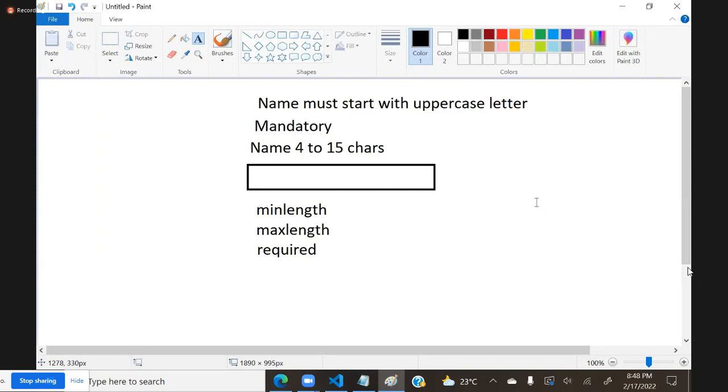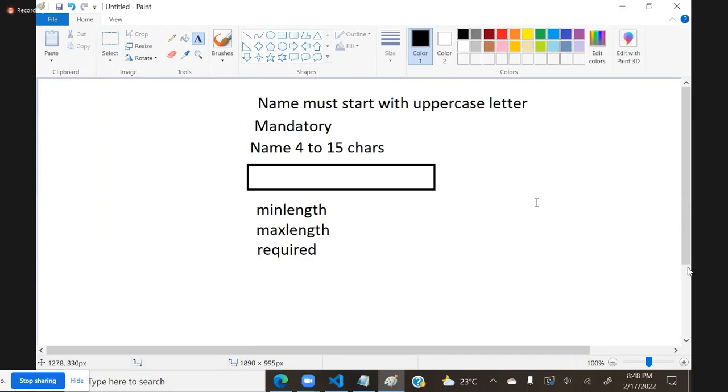Now this is the condition. That means name must start with uppercase letters, name must contain all uppercase letters, or name must have at least one special character, right? Currently we are learning only text box. So later password, numbers, all these will come. Don't get into that. Currently we are discussing only one control.